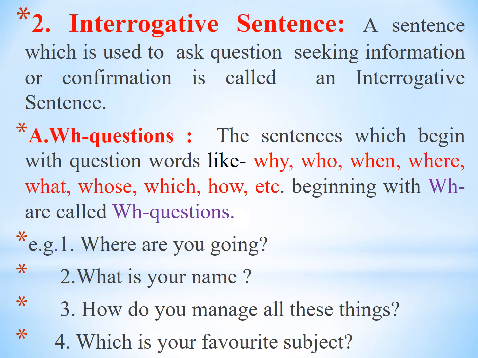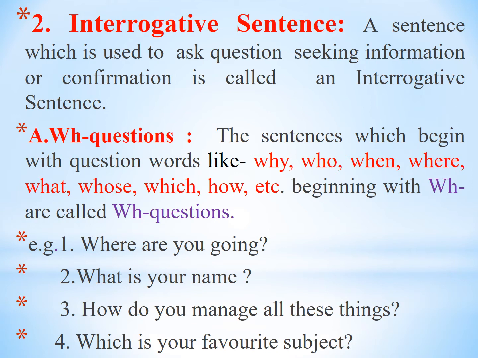Second type of sentence is interrogative sentence. Interrogative sentence means question. A sentence which is used to ask a question seeking information or confirmation is called an interrogative sentence. When we ask a question, we want to get some information from the person to whom we ask questions. There are two types of interrogative sentences or questions. First one is WH questions and second one is yes no questions.